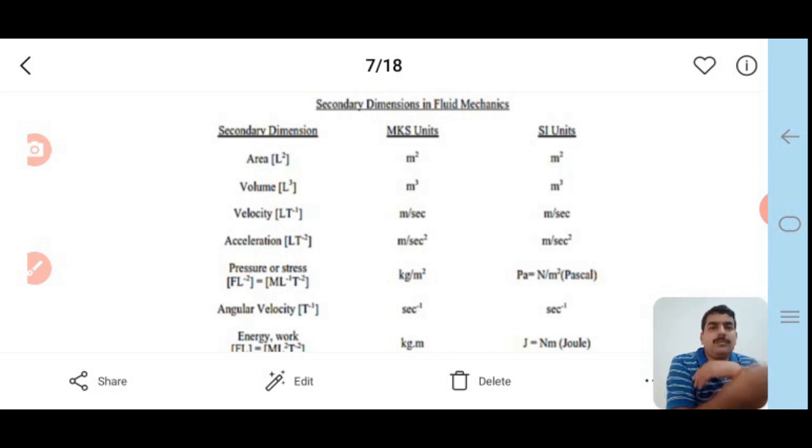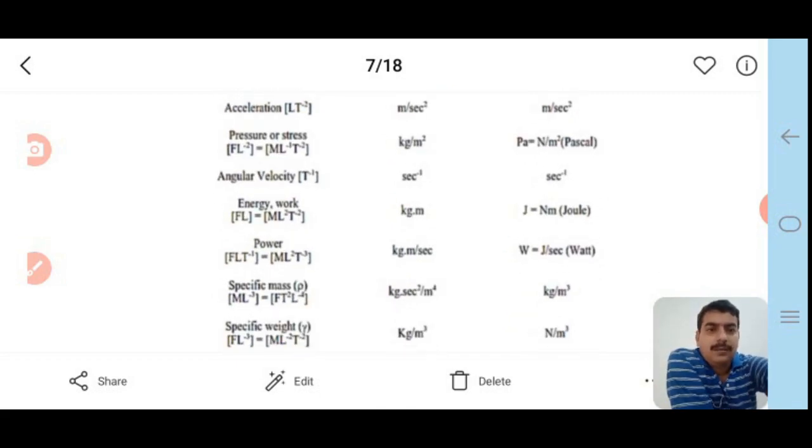Area, volume, velocity and acceleration have similar SI and MKS units, but for pressure or stress the unit changes. In SI, it is the Pascal, Newton per meter square. In MKS, it is kilogram per meter square. Angular velocity is in second inverse in both.